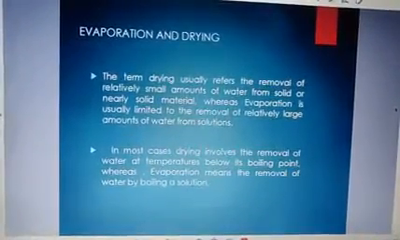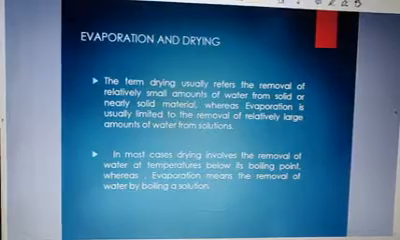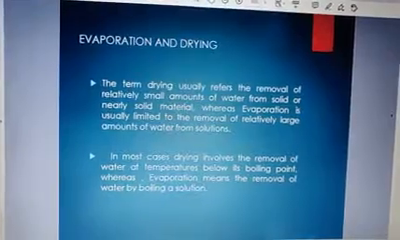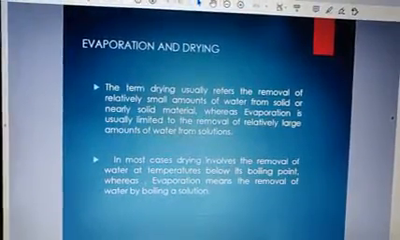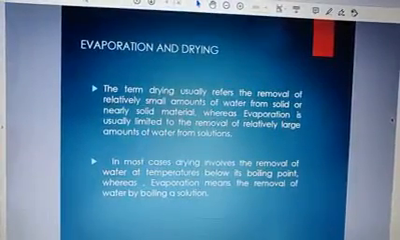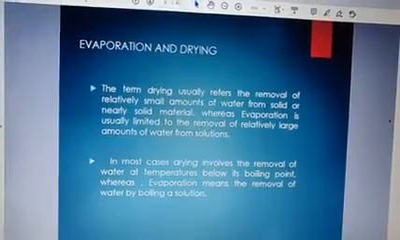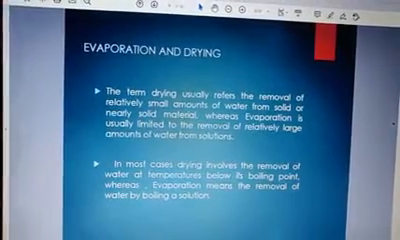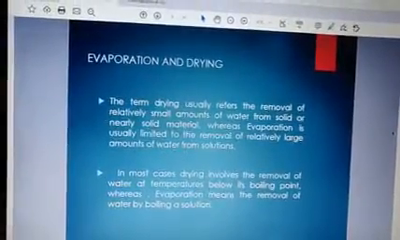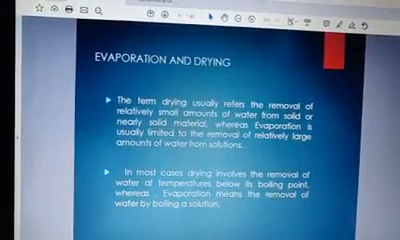Whereas the second one we will see: in most cases drying involves the removal of water at a temperature below its boiling point. So think about drying, that is air drying, or at normal low temperatures. You don't need to always boil, you can keep it, then you can have different techniques of drying. So that time it occurs below its boiling point. Whereas in evaporation you need to have removal of water by boiling a solution. See, boiling will start just below the boiling point, whereas in distillation it was at the boiling point. But here you need to boil that solution. But for drying you have various techniques. So it is not compulsorily at boiling, that you need to boil the solution.